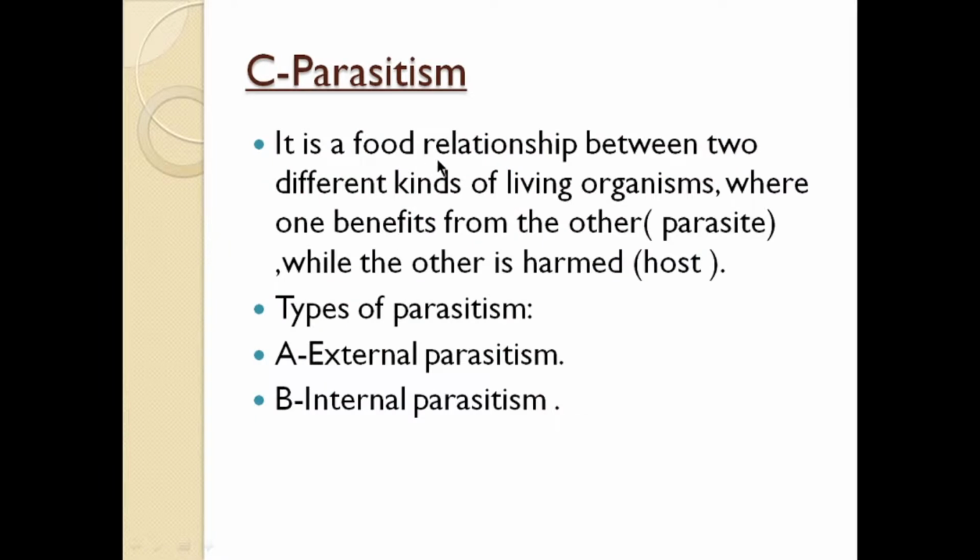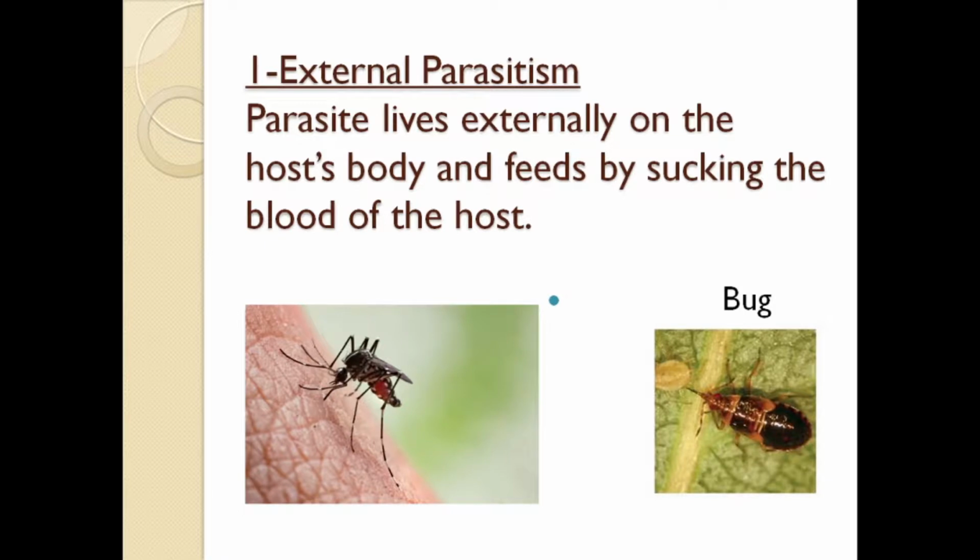Parasitism is a food relationship between two different kinds of living organisms, where one benefits from the other, the parasite, while the other is harmed, meaning the host. We have two types of parasitism: external parasitism and internal parasitism. External parasitism, the parasite lives externally on the host body and feeds by sucking the blood of the host. A parasite causes disease to the host.